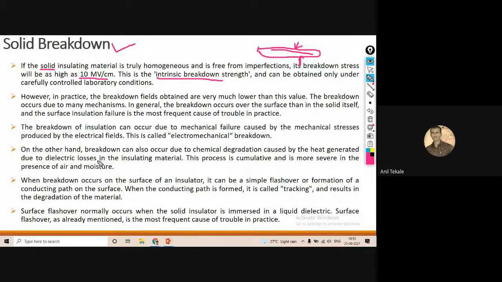Okay, so this is called an electromechanical breakdown, right?